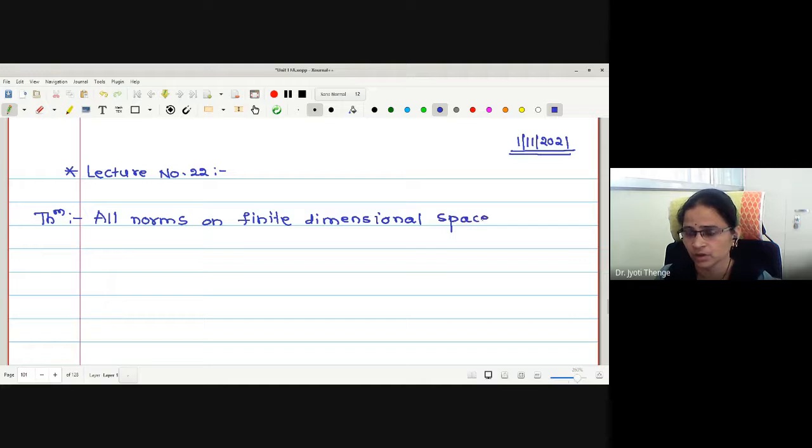Right? Now, what is the condition to check that two norms are equivalent? Yes? What is the condition to check the norms are equivalent?